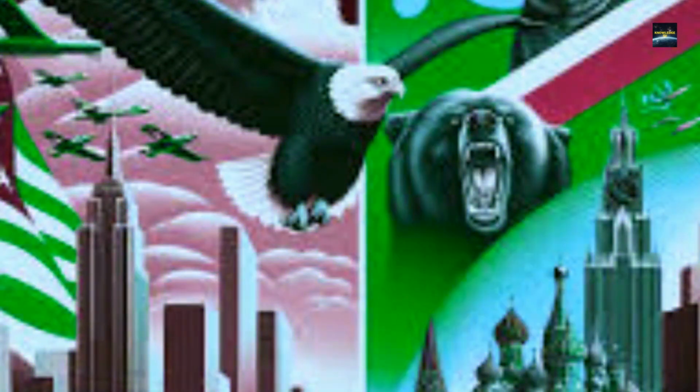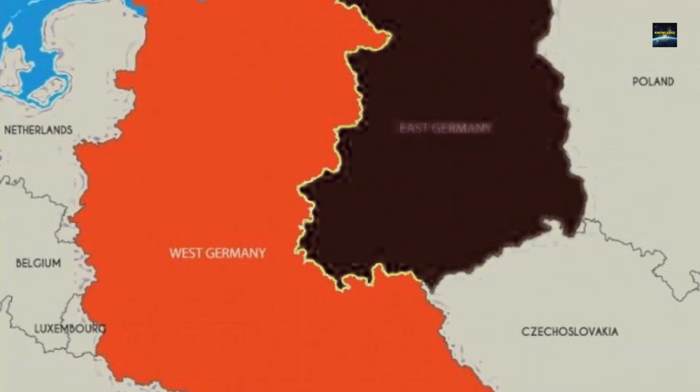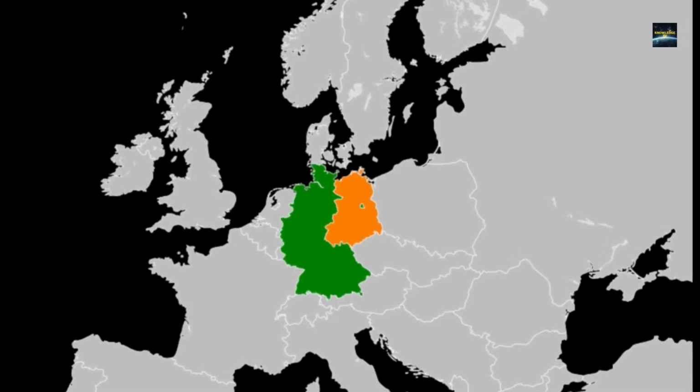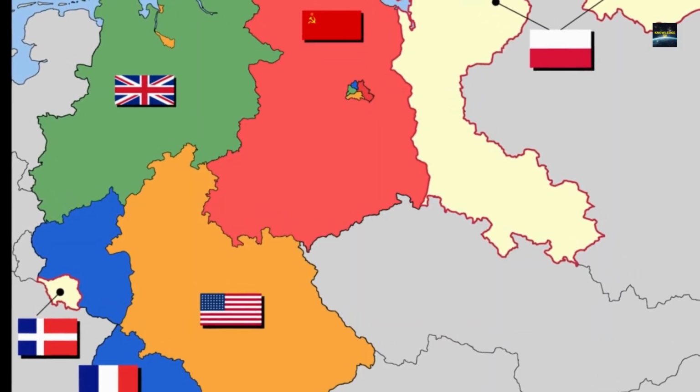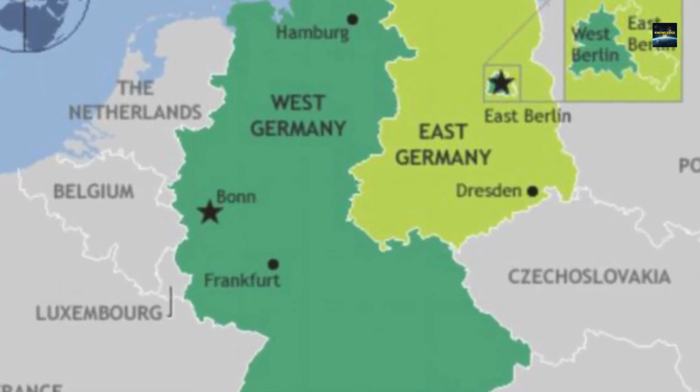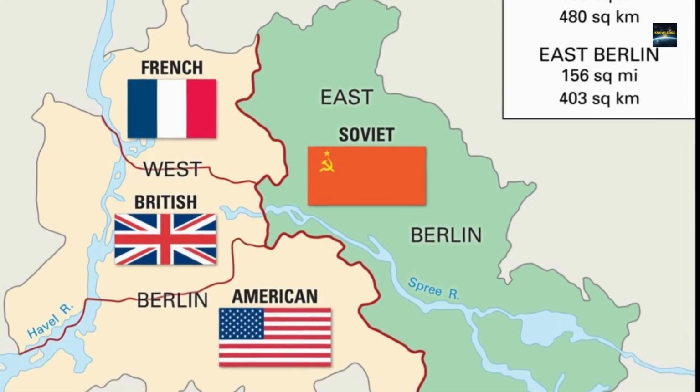In this video we will learn about the Cold War. So let's start. After the Second World War ended, Germany was divided into two parts, East and West Germany. West Germany was ruled by the US, UK and France, while East Germany was ruled by the Soviet Union. Same was done with Berlin.